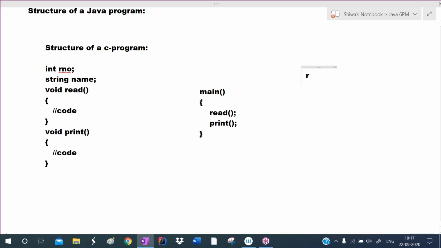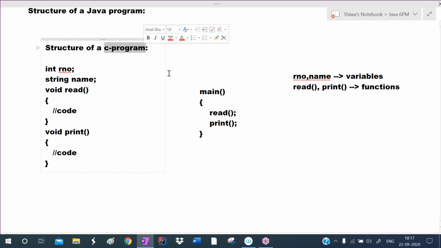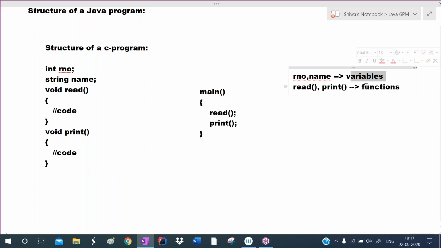Here, what are roll number and name? Roll number and name are called variables. What are read and print? Read and print are called functions in the C language. So a C program is a collection of variables and functions. Okay, so this is one C program.